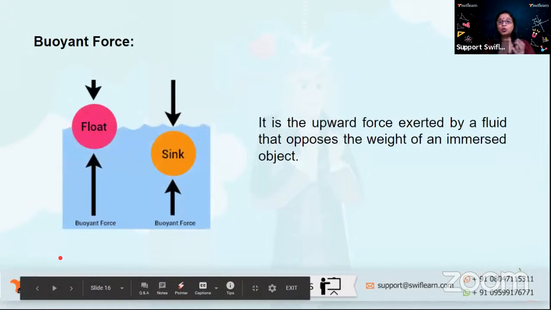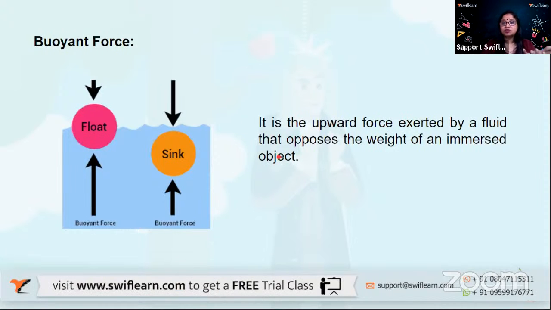Yes. Now, you know this concept about flotation and sinking, right? Some objects float, some objects sink. So how does this happen? When we talk of a buoyant force, something which keeps an object floating, this is called buoyancy, and the force which causes this buoyancy is called the buoyant force. It is nothing but the upward force exerted by a fluid which opposes the weight of the immersed object.